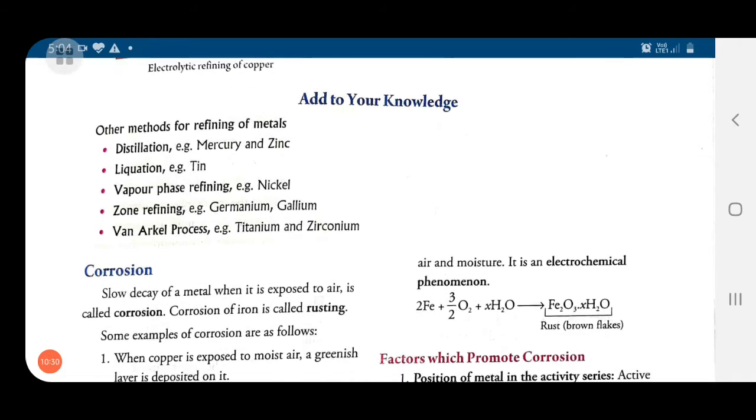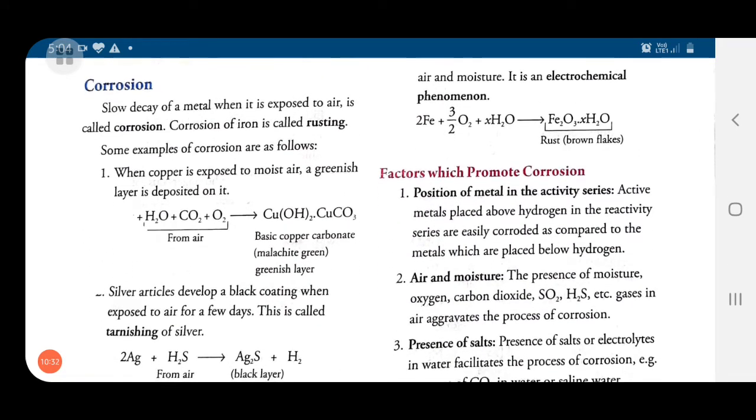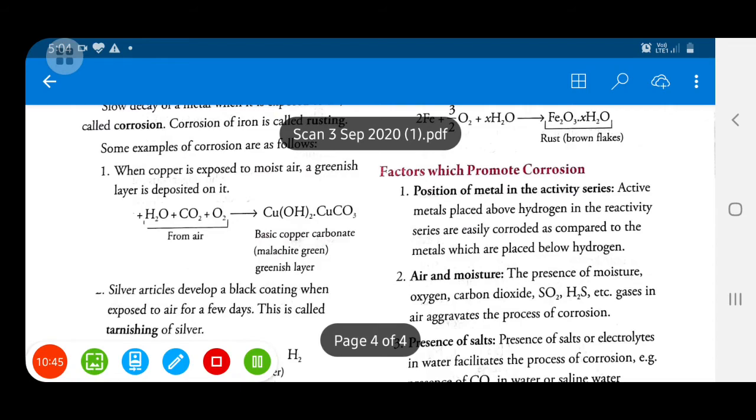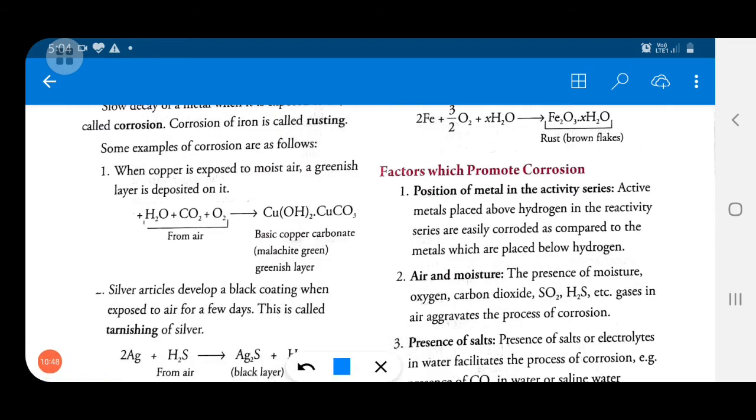Now the next topic is corrosion. This is also important for your general knowledge, but if any question is asked from this, you will be able to answer. Corrosion means slow decay of metal. Whenever a metal is exposed to air, it undergoes corrosion, and the usual example of corrosion is the rusting of iron. Now see corrosion of some other metal, like copper.